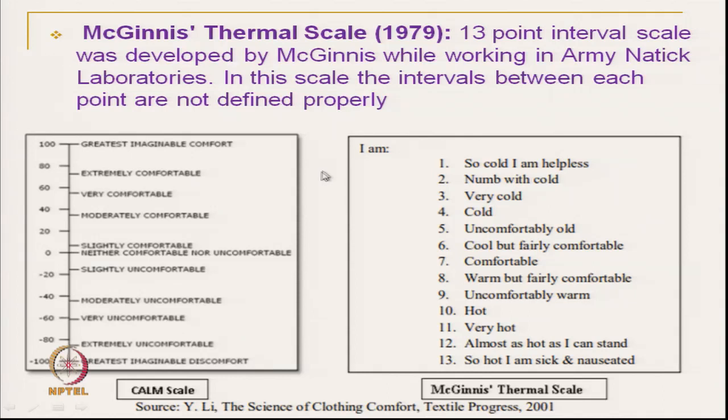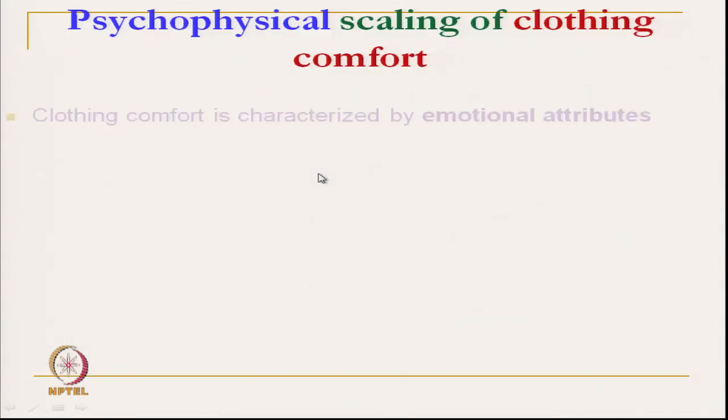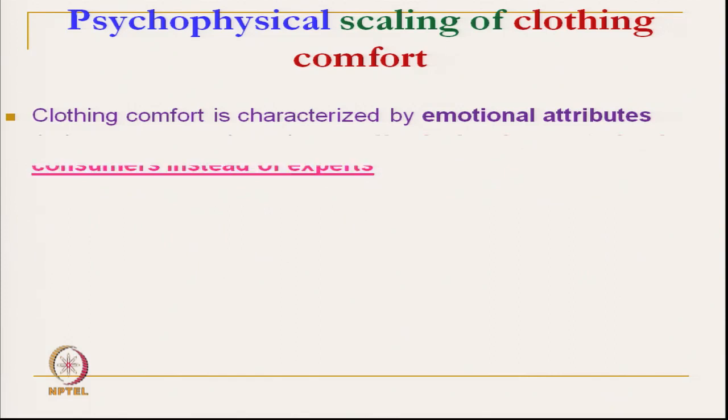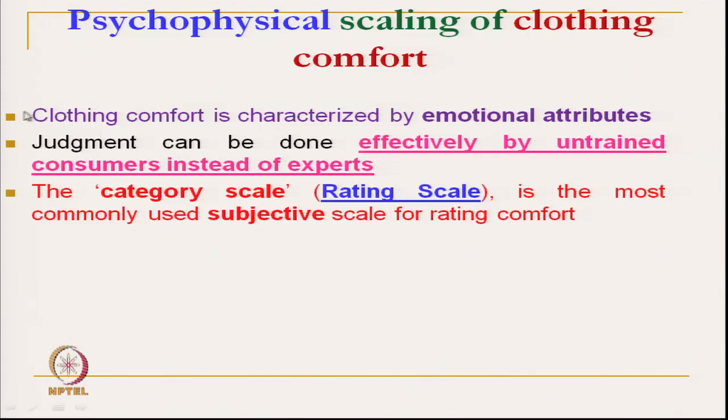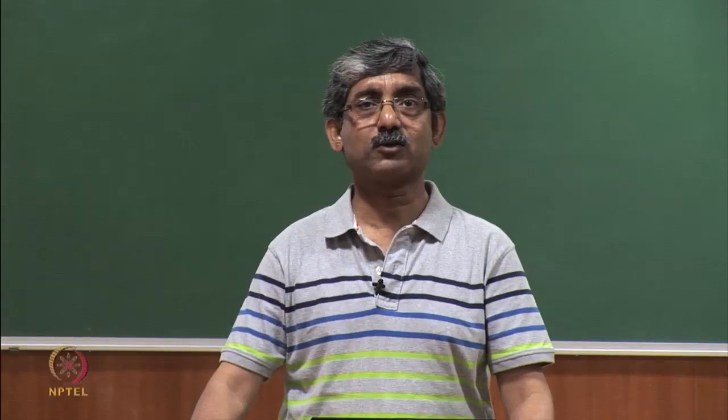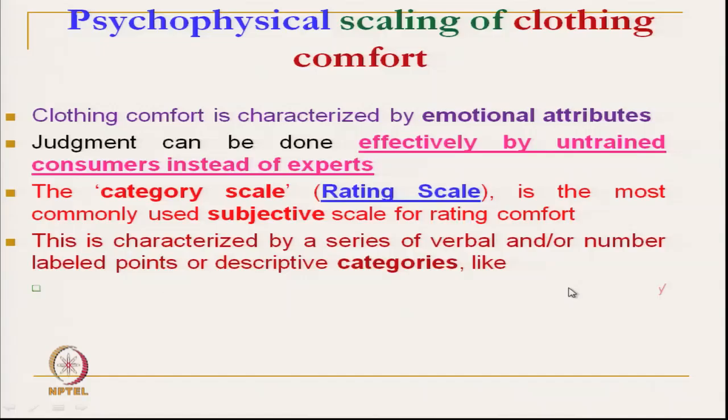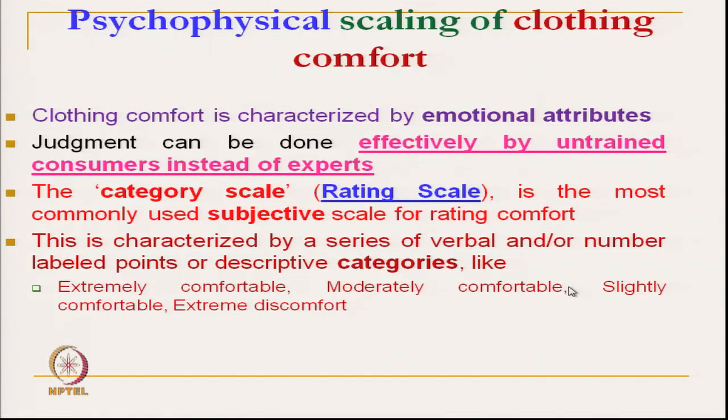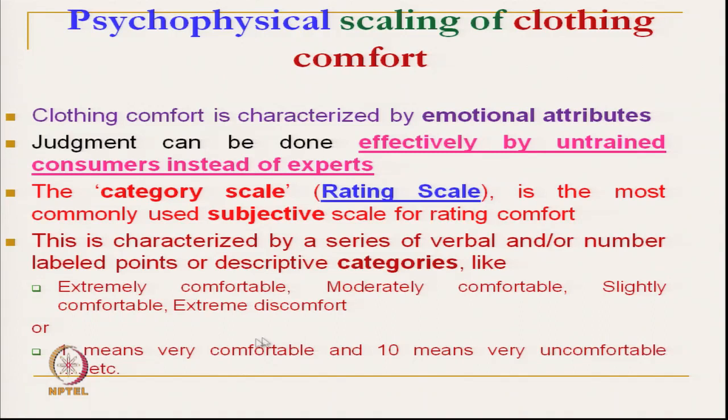So, these scales are also used. In thermal comfort, psychophysical scaling of clothing comfort, another scale is used, which is called the category scale, which is one type of rating scale and is the most commonly used subjective scale. The category scale is exactly like a rating scale. We can rate extremely comfortable, moderately comfortable, slightly comfortable or extremely uncomfortable. So, this type of rating is given, or in terms of numbers we can also give.